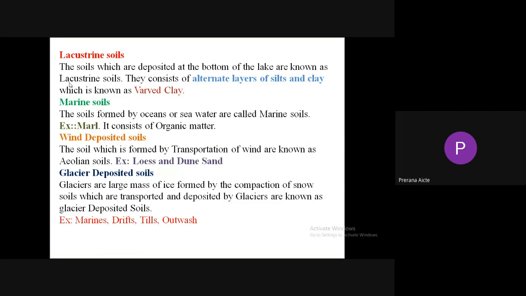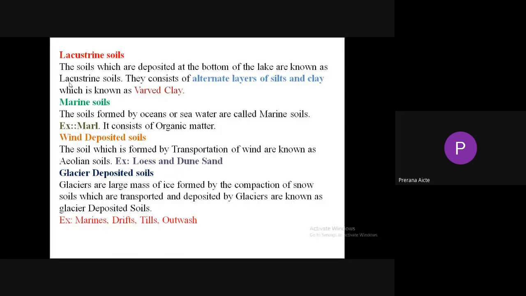Next, marine soils. The soils formed by oceans or seawater are called marine soils. An example for marine soil is marl. It consists of highly decomposed organic matter. So marl consists of highly decomposed organic matter.